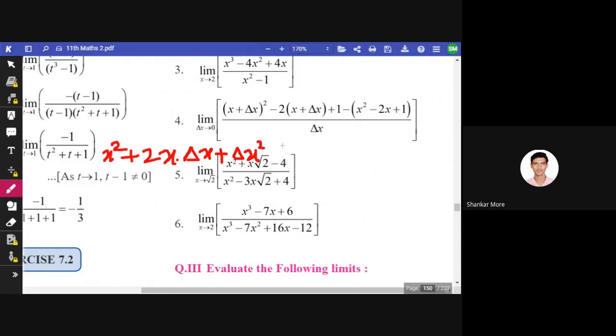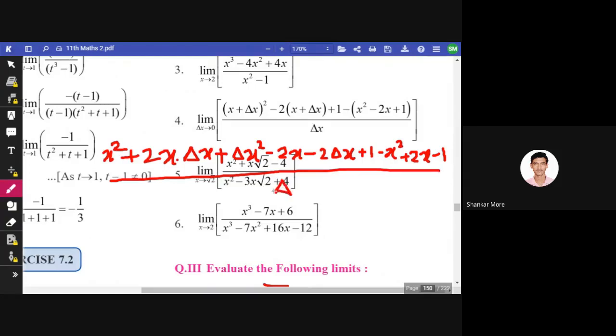Multiply this 2 with all the terms: 2x minus 2 del x plus 1, plus 1 minus x square plus 2x minus 1, divided by del x. Although I'm not writing limit here.